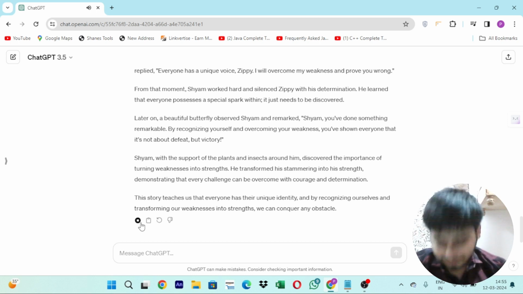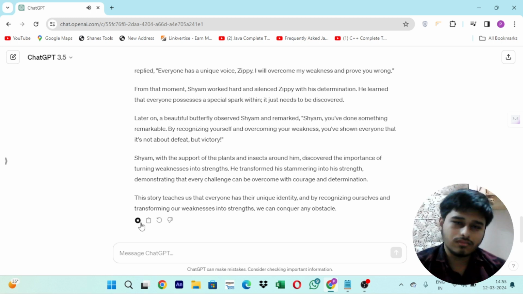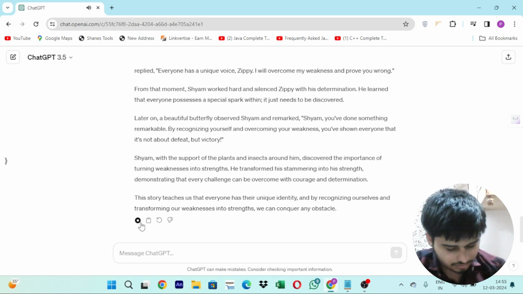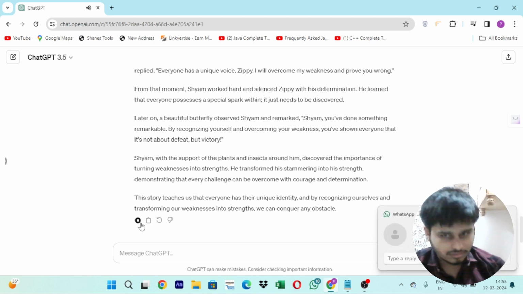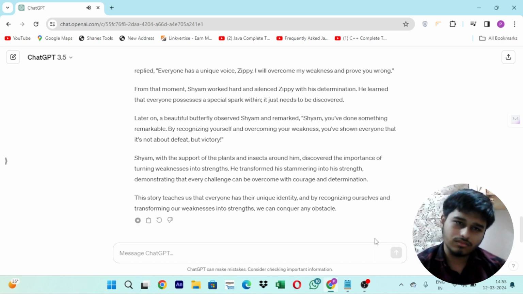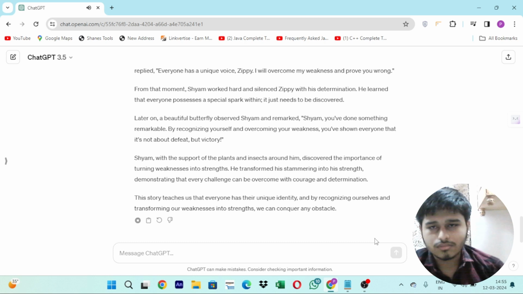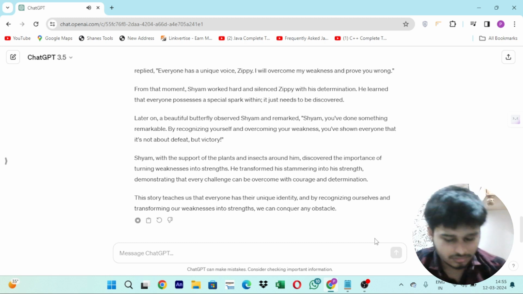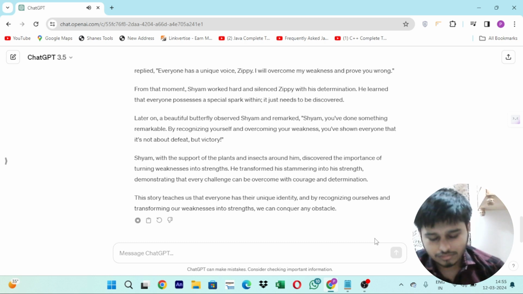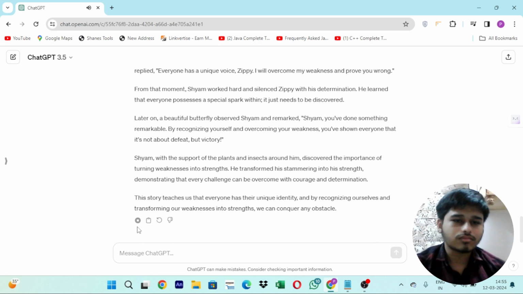Once upon a time in a world of talking plants there lived a young sapling named Shyam. Shyam was a charming little plant but he had a unique feature: he stammered. Every time he tried to speak, his voice would stutter a bit. Shyam felt troubled by his weakness. He thought that people might not understand him, and perhaps he would always be this way. One day, when he met his friend Honeybee, he opened up about his feelings. Honeybee comforted Shyam, saying, Shyam, everyone has some imperfections. But that's what makes us...